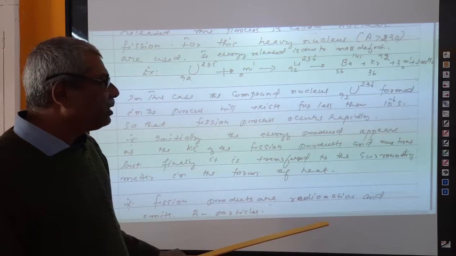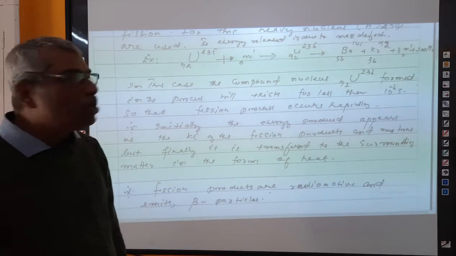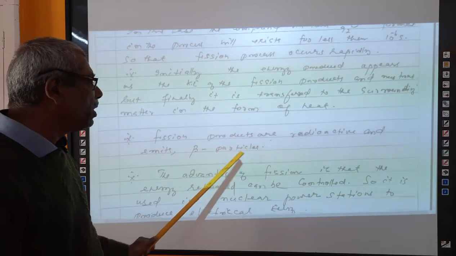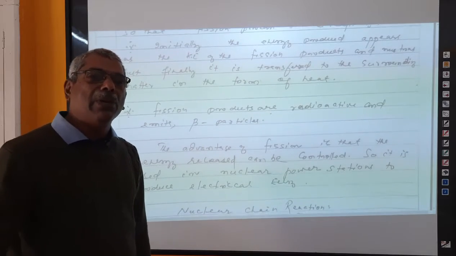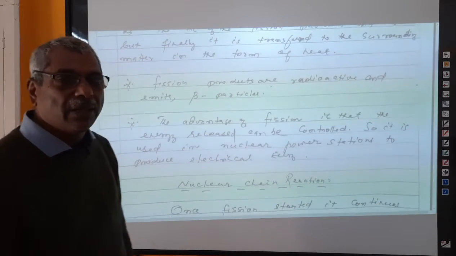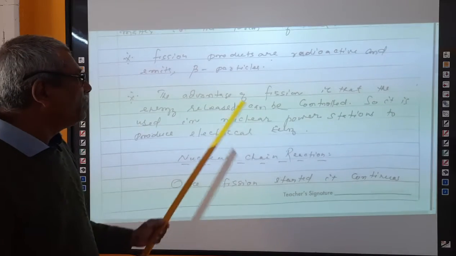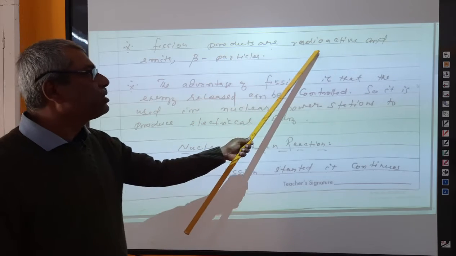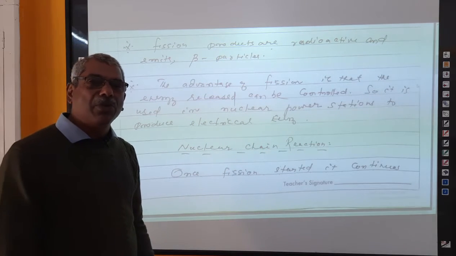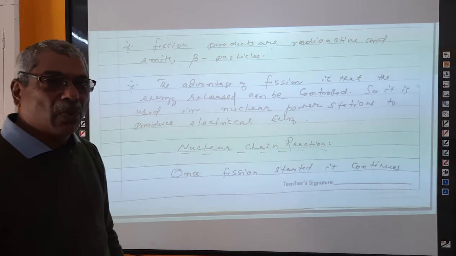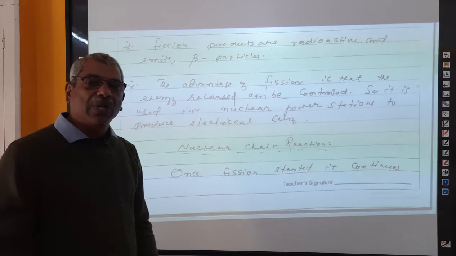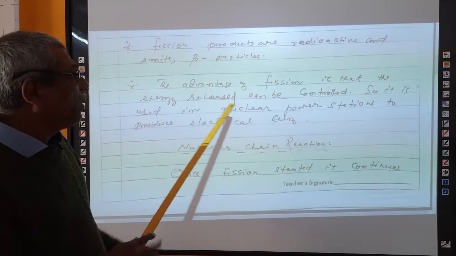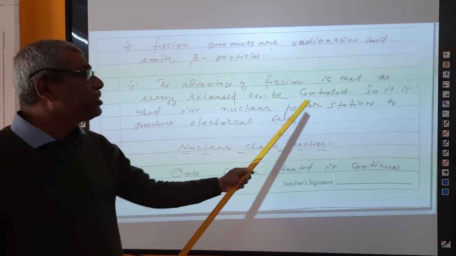The defect of fission is that the fission products are also radioactive. Most of the time, fission products are radioactive because they can emit beta particles. Beta particles can penetrate into living tissues, and that can damage the tissues of living organisms. So that is the only defect of these fission products. Wherever you come across fission products, you will see that they are always radioactive. That is harmful. The advantage of fission is that the energy released can be controlled.